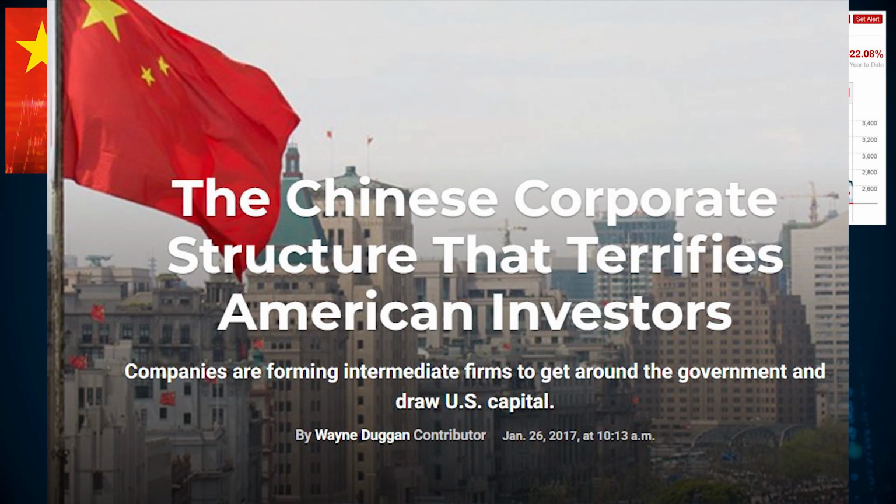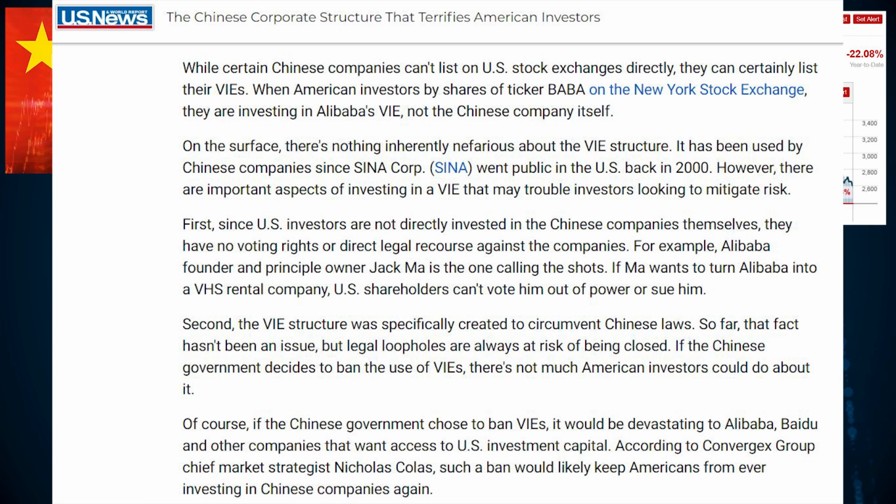At which point, I think that we as investors could potentially lose most, if not all, of our money. Now, some of that is speculation because we don't know exactly what would happen, but I'd have to assume that if we're investing in shell companies that are operating illegally, then there's a high chance that we could lose all of our money. Now, I'm sure that a lot of investors would fight back, especially the big institutional investors. There'd probably be a lot of lawsuits and a lot of chaos, but I just don't think that the picture for us smaller investors would look too good.